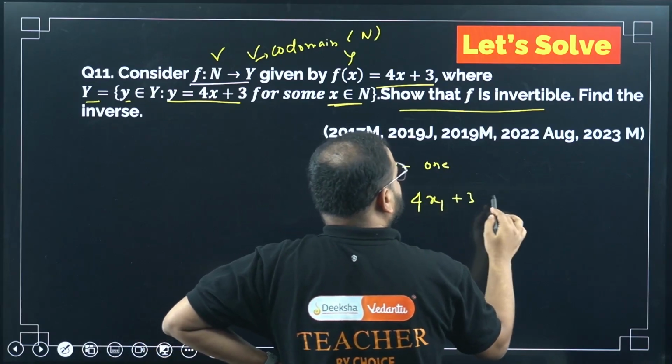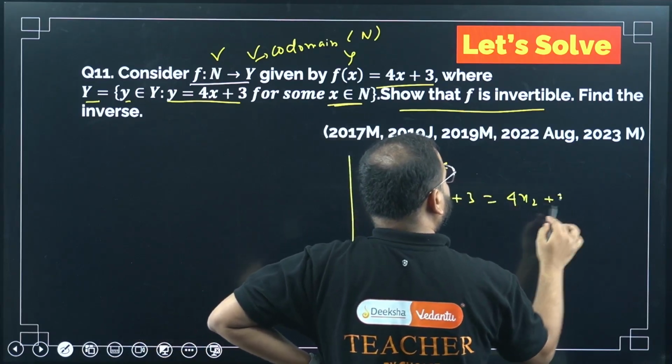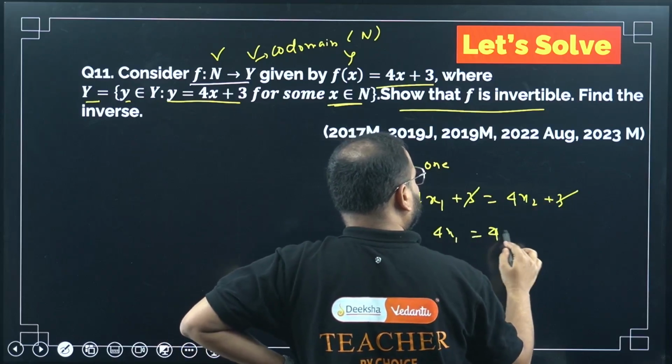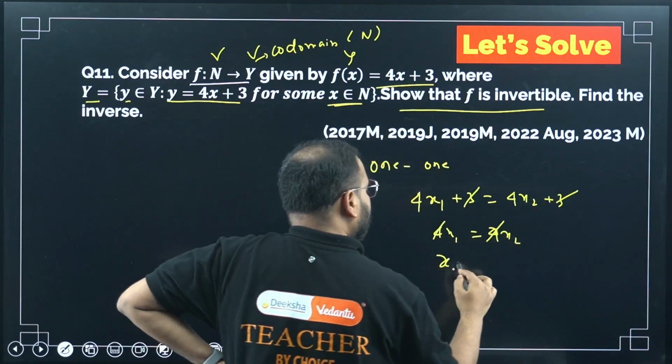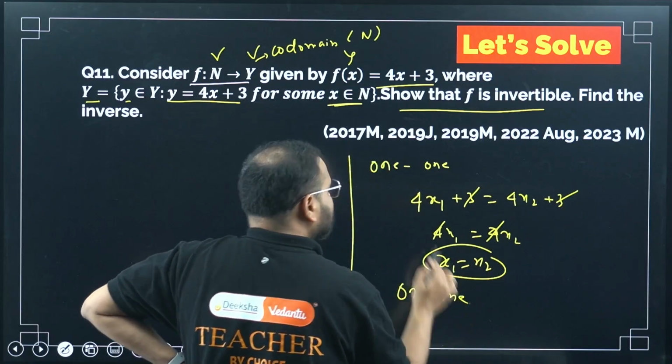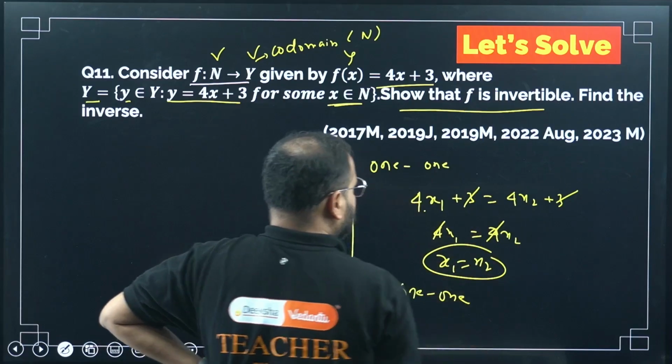4x1 plus 3 equals 4x2 plus 3. How much is that? 3, 3 goes out. 4x1 equals 4x2, 4, 4 goes out. x1 equals x2. It means one-one is there. How, sir? f(x1) equals f(x2), so x1 equals x2, so one-one is there.